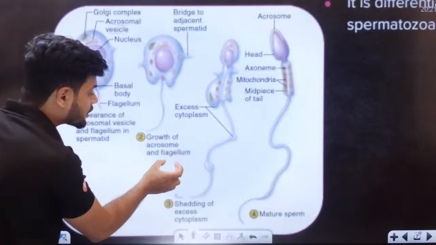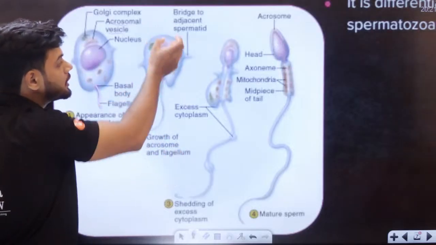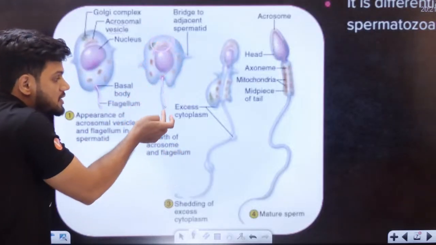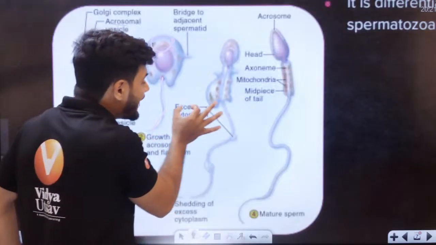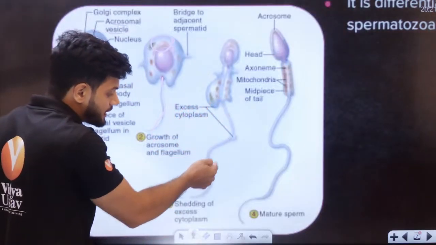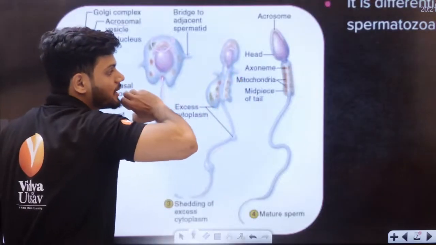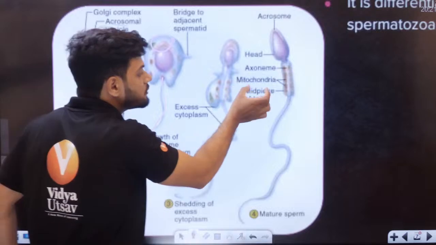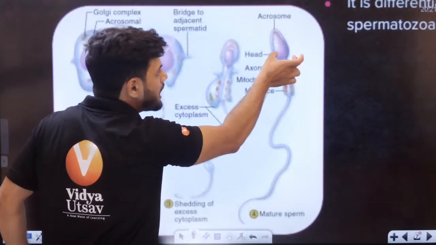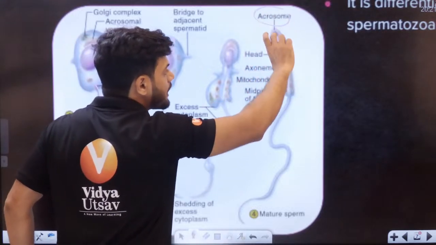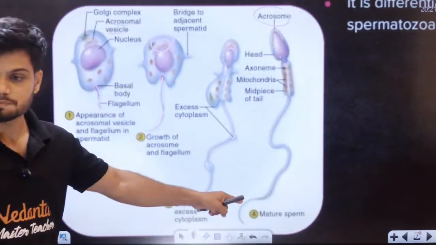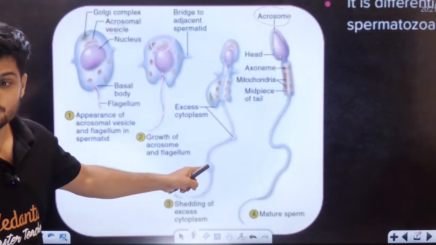Then growth of acrosome and flagella. Can you see acrosome is growing here? Flagella is growing right now. Then we have excess cytoplasm. The remaining part is getting converted to flagella. And we can see the mitochondria development here, in the middle. Eventually, we get the full mitochondria, part of the middle piece. Acrosome on the top of the head. Head region with haploid nucleus. And mature sperm.